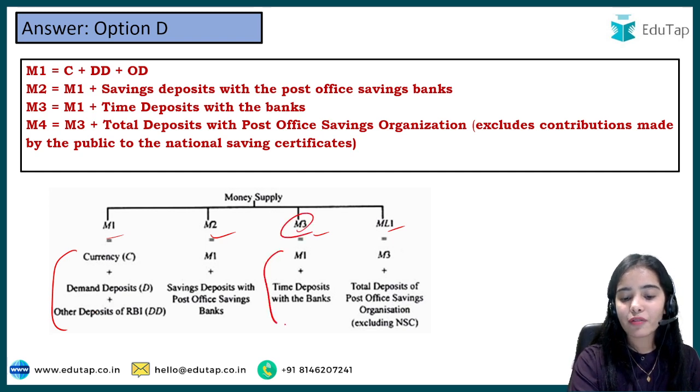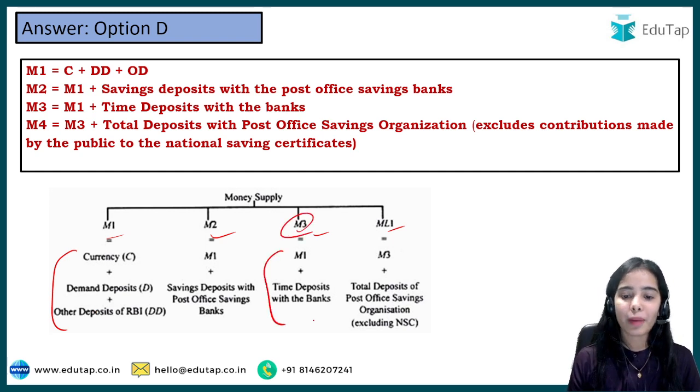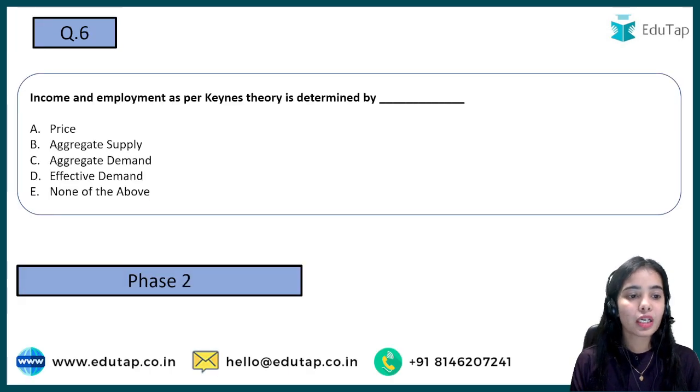In M3 we have M1 plus time deposits with the banking system, or with the banks. So here you need to have clarity about the four formulas, we can say, the four money supply calculations.